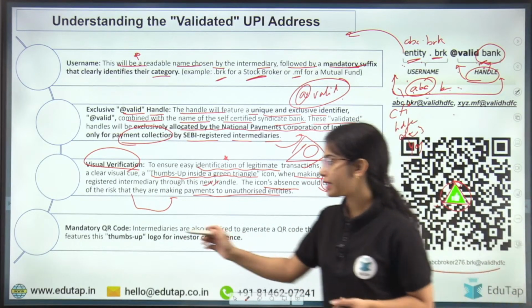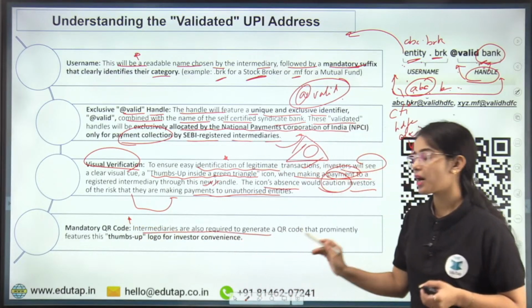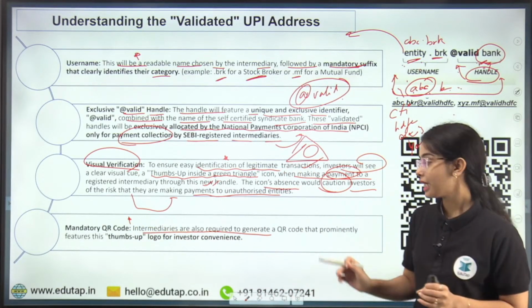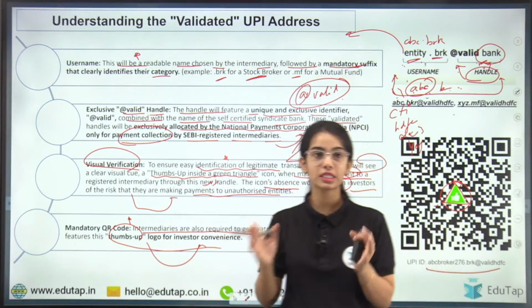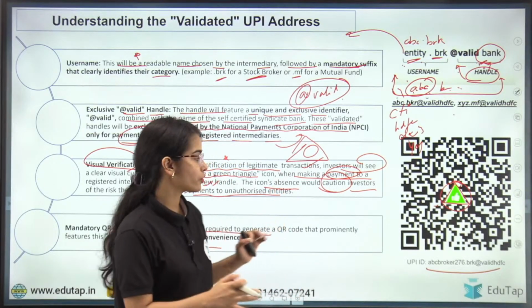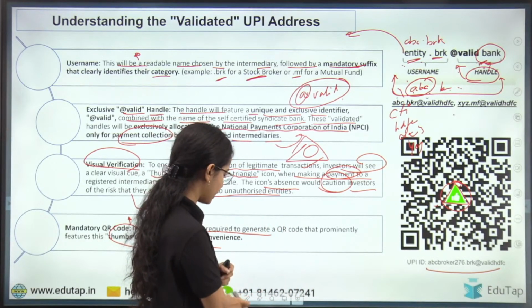Now, mandatory QR code: intermediaries are also required to generate a QR code that is mandatory, that will have the thumbs up logo for the investor's convenience. So this is regarding the whole idea of the validated UPI address. Any confusion here, anyone?